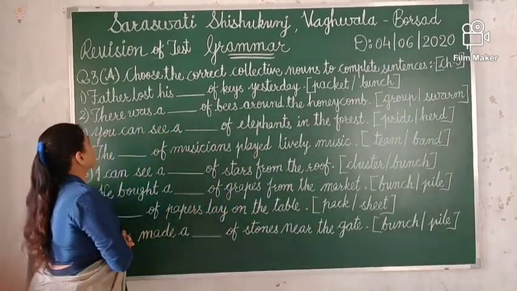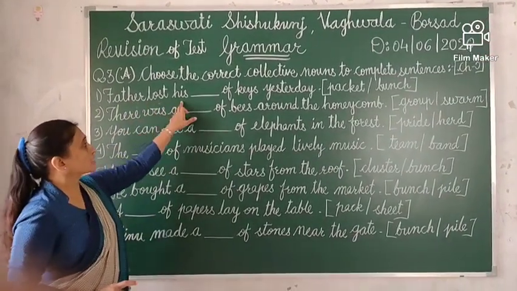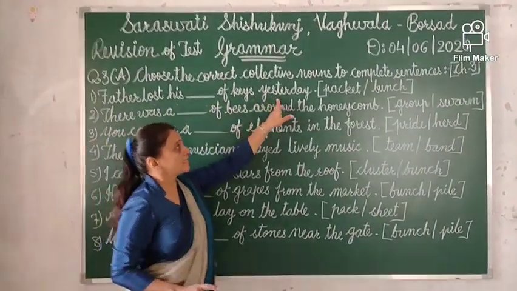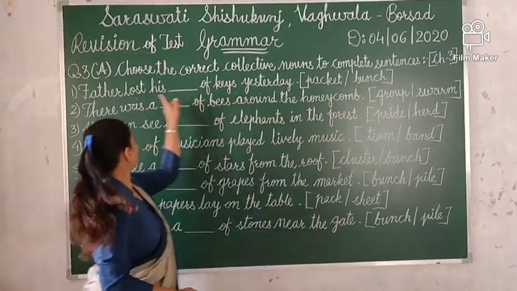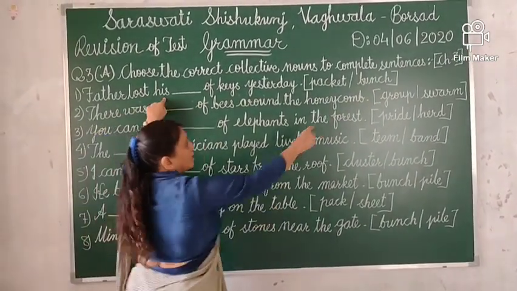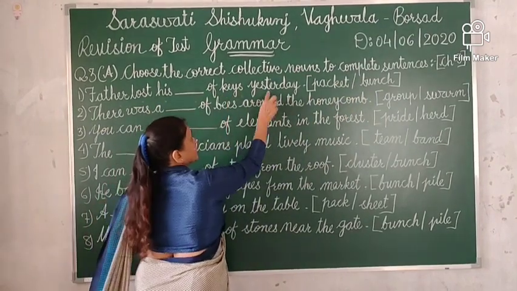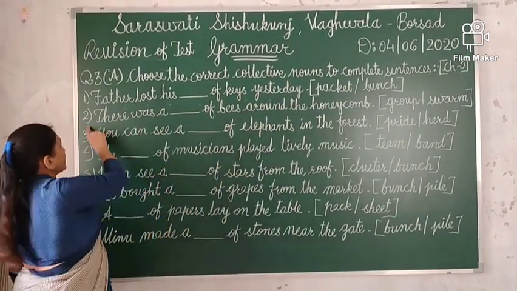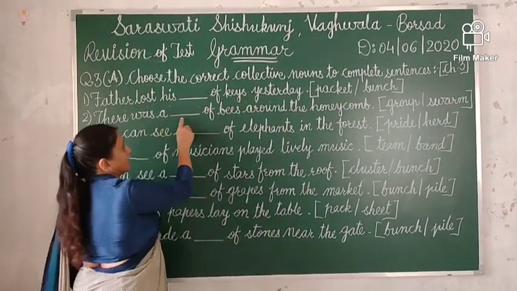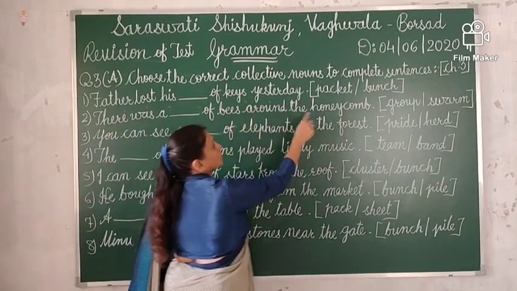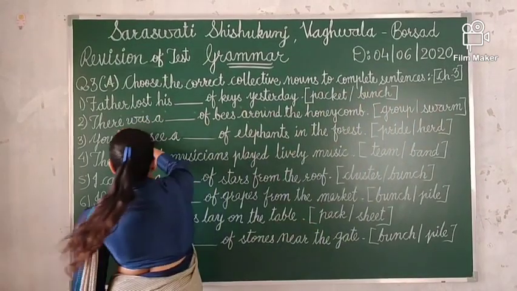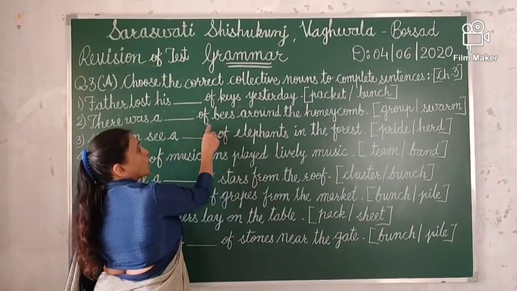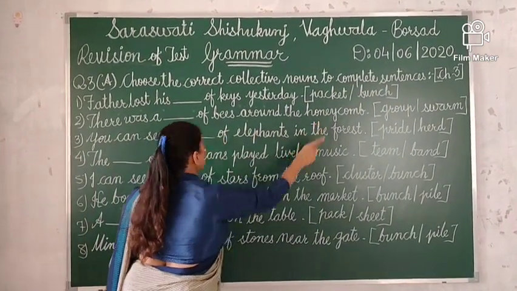Okay. So let's start the first one. Father lost his dash of keys yesterday. So what answer will come? Bunch. Father lost his bunch of keys yesterday. The second one: there was a dash of bees around the honeycomb. The answer will be swarm. There was a swarm of bees around the honeycomb.